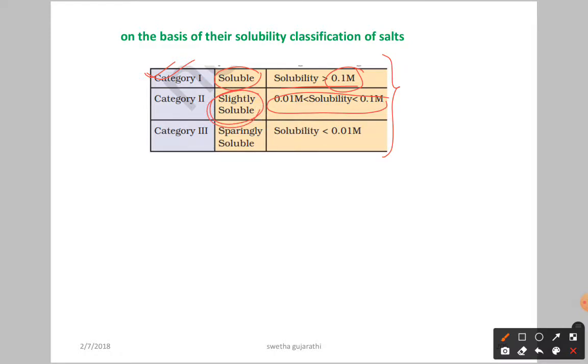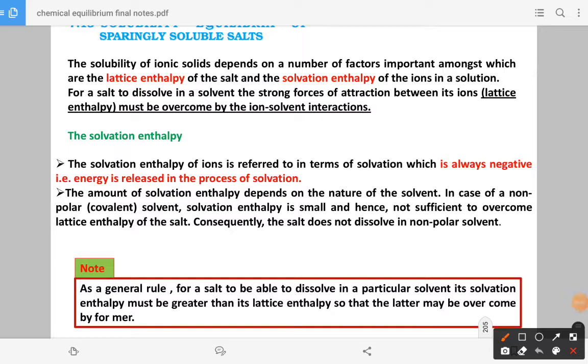Now our target is sparingly soluble salts, whose solubility is very low, less than 0.01 M. Such salts are called sparingly soluble salts. Now we have to discuss the solubility of sparingly soluble salts, in the case of equilibrium.